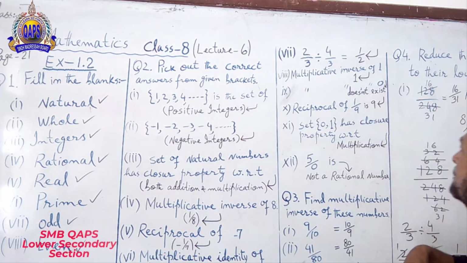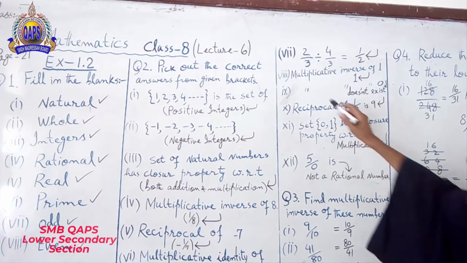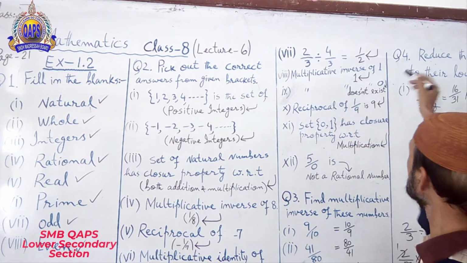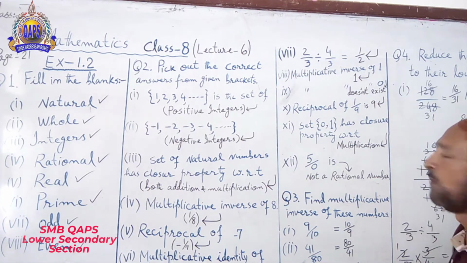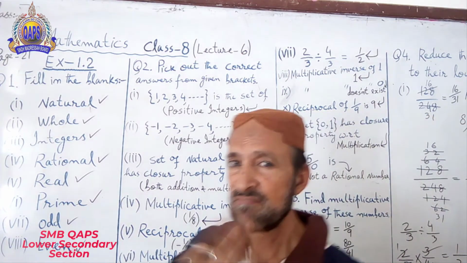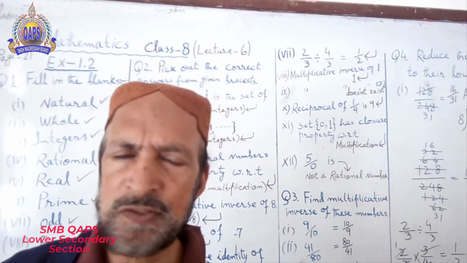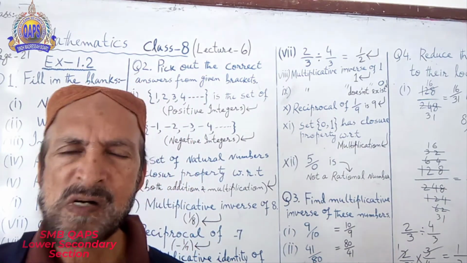In the same way, multiplicative inverse of 0, no, nothing. Doesn't exist. No, not at all. It doesn't exist.